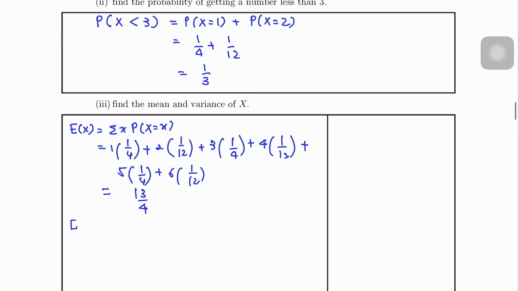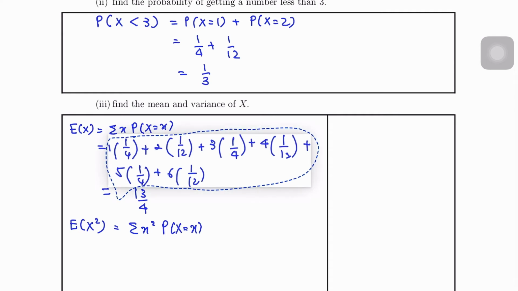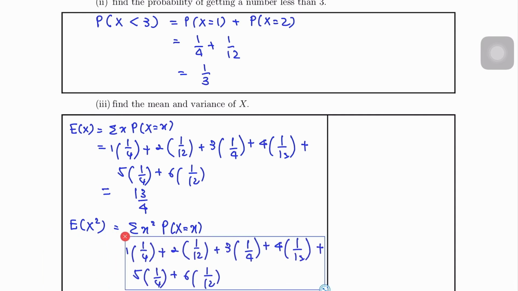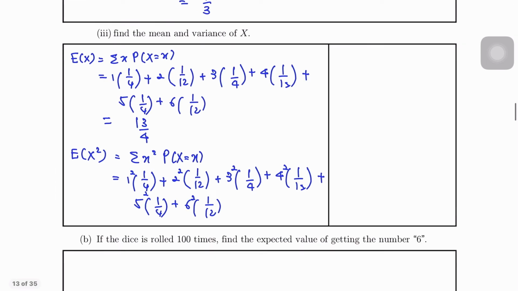Next, we're going to find E(X squared), which is the summation of X squared times P(X equals x). Okay, it's just the same as how we calculate the mean, but then we square the X. So I just copy as usual, then I square all the X. So therefore the answer will be 161 over 12.